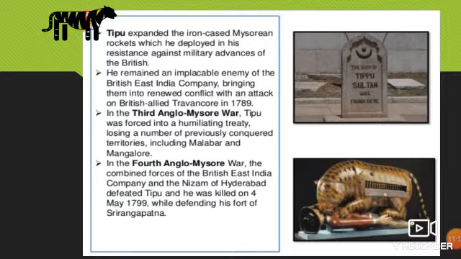He remained an implacable enemy of the British East India Company, bringing them into renewed conflict with the attack on British allies. And in the Third Anglo-Mysore War, Tipu was forced into a humiliating treaty, losing a number of previously conquered territories.